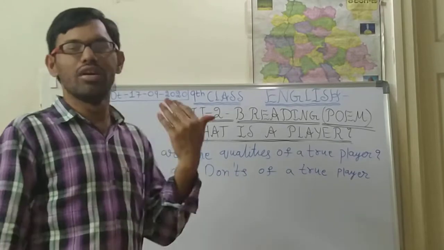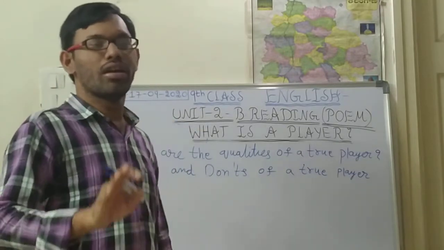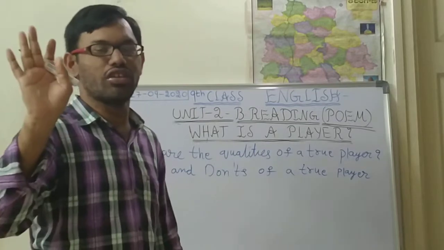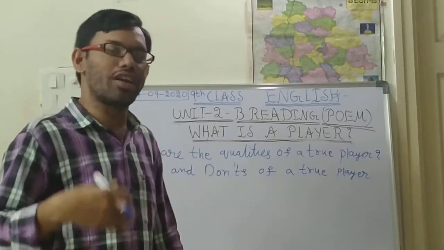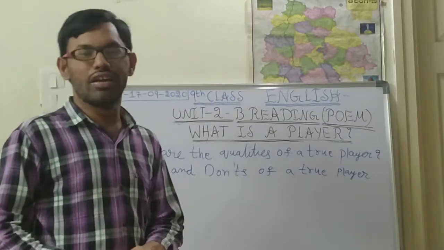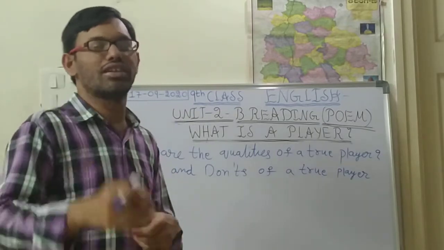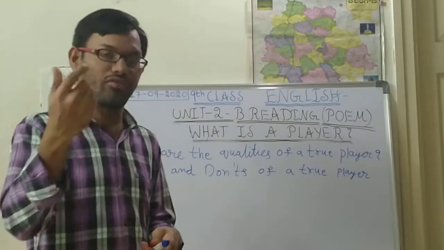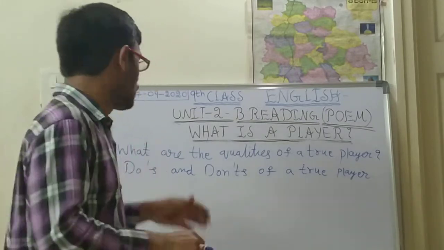A compulsory minimum of 5 points should be there. The maximum is your wish, however many points you want to write. You can write by your own also, from your life experience, how you have played. That is your wish.